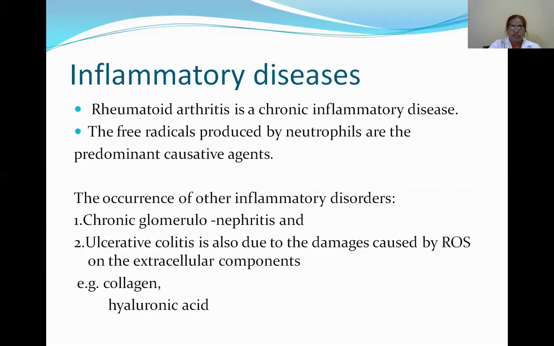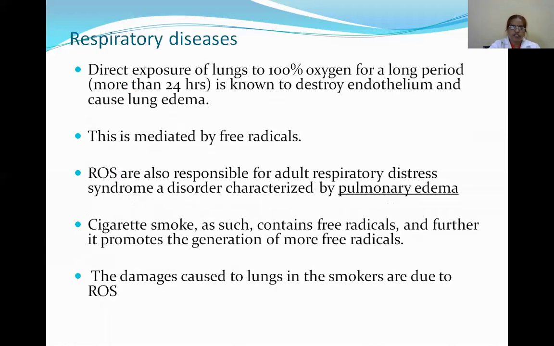Now see the free radicals in inflammatory diseases. An example is rheumatoid arthritis, a chronic inflammatory disease. The free radicals are produced by neutrophils, which are the predominant causative agents. The occurrence of other inflammatory disorders is seen in chronic glomerulonephritis and ulcerative colitis. Examples are collagen and hyaluronic acid.